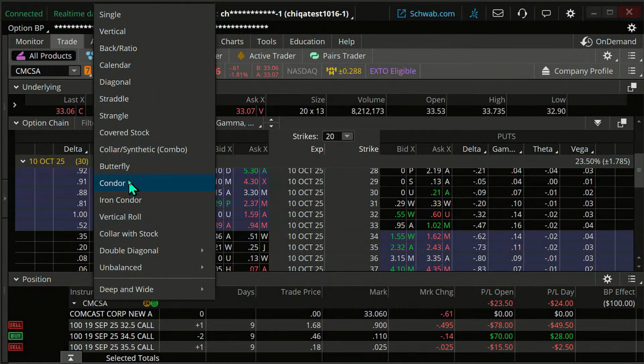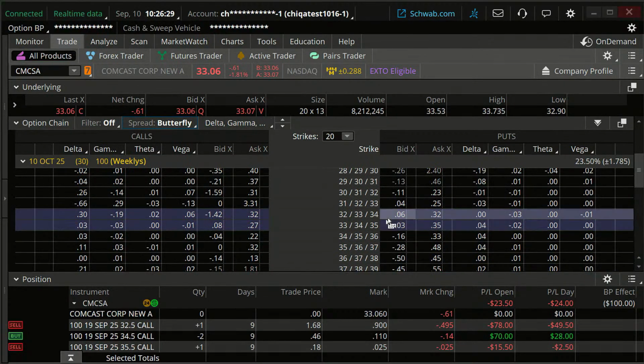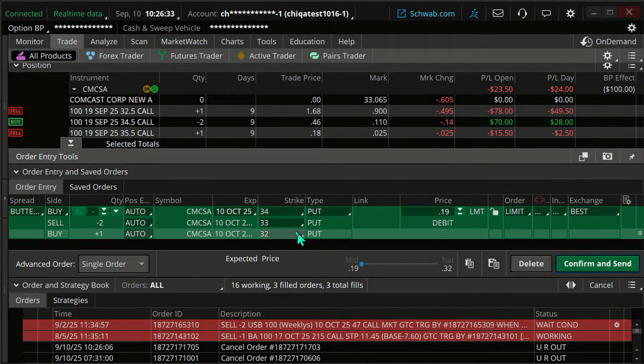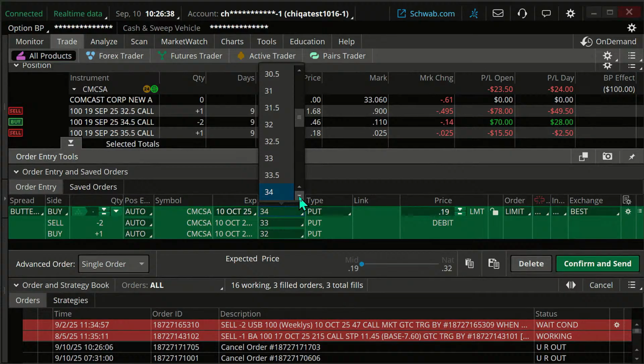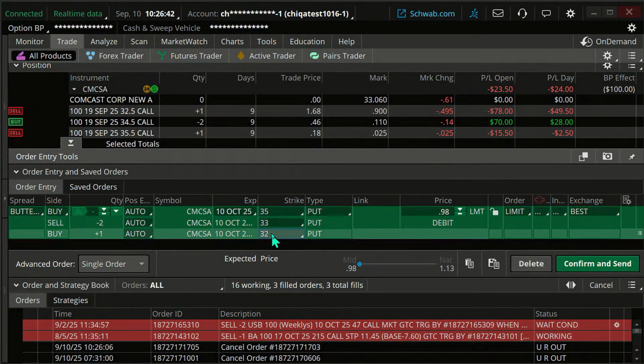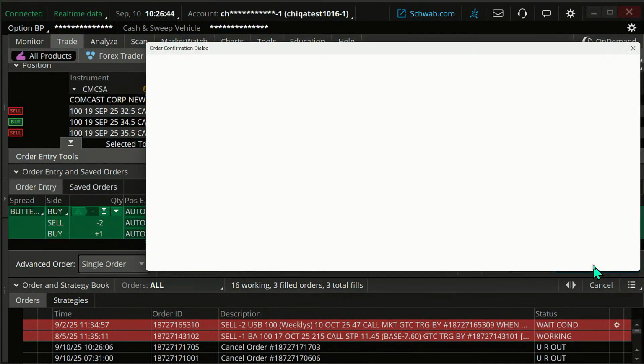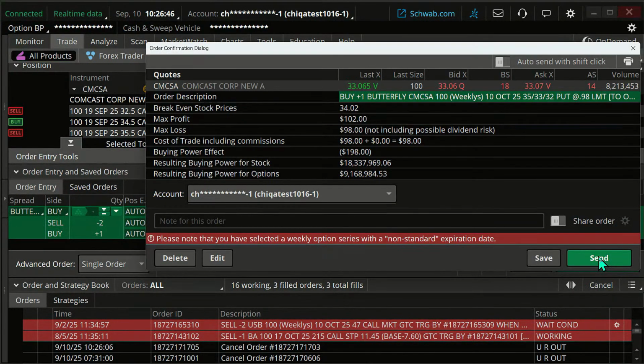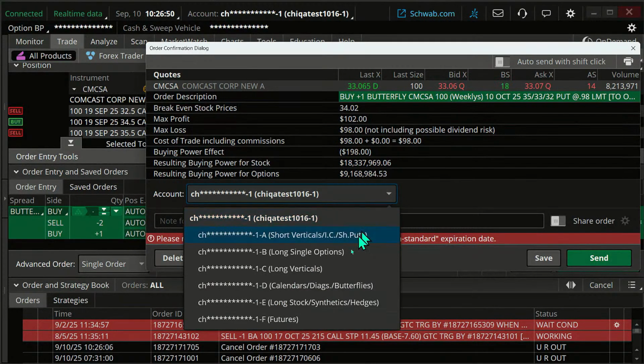You can just click butterfly if you want. 33 was our middle strike. I'm going to click on that. And we said it was going to be a 35, 33, 32. And then I can confirm and send that order to our butterfly.